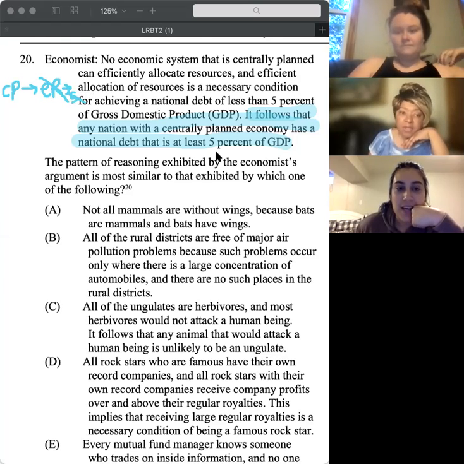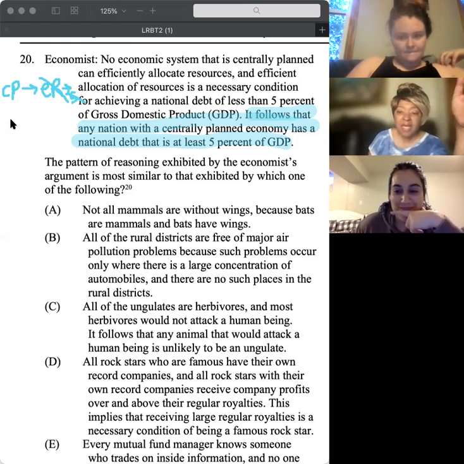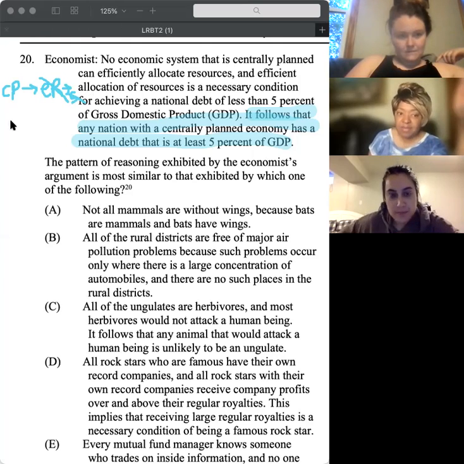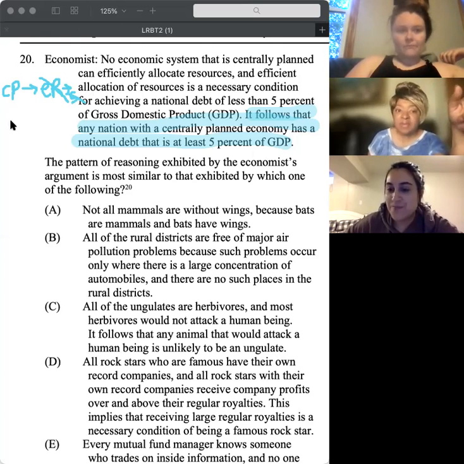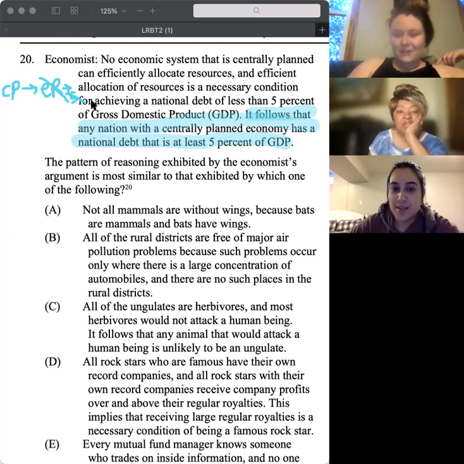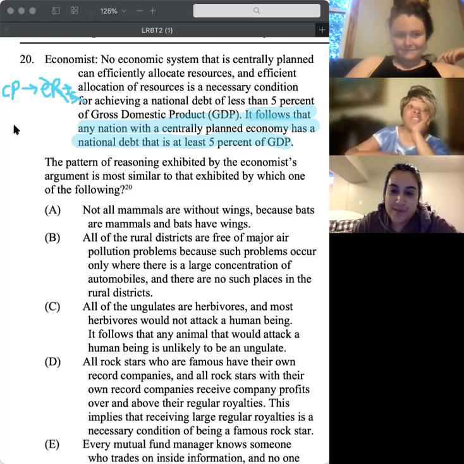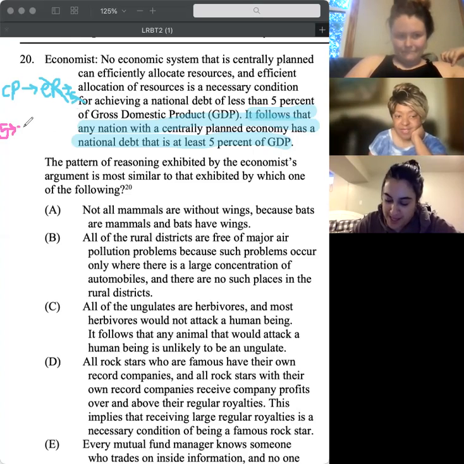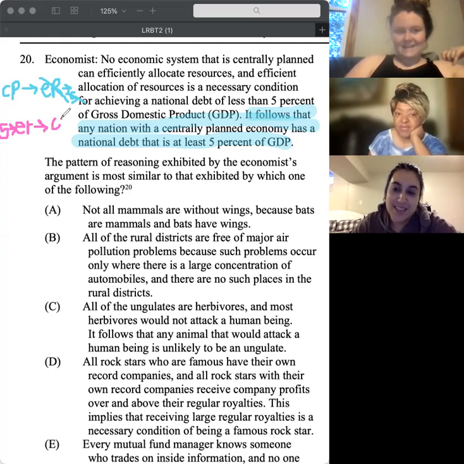Oh, the contrapositive. You can't have CP if you don't have CP. What do we have to do? Flip it and reverse it. So if you have the whole thing, it'll be the less than 5%, which requires efficiently allocating your resources, and then you negate the CP.